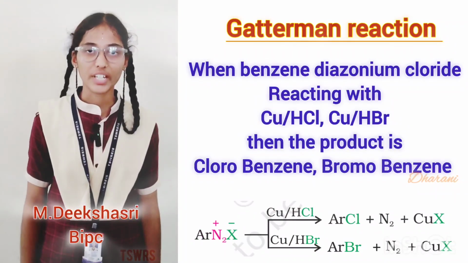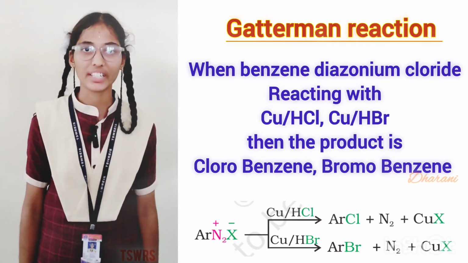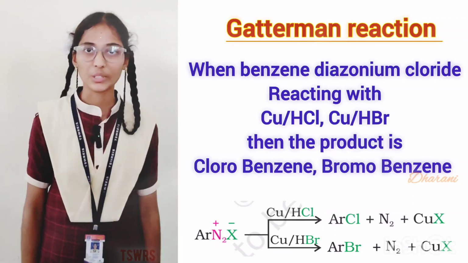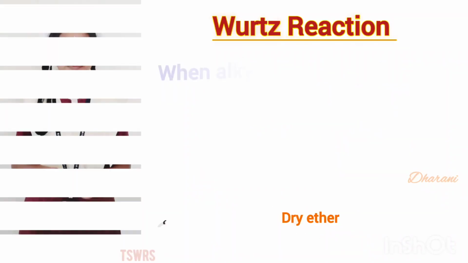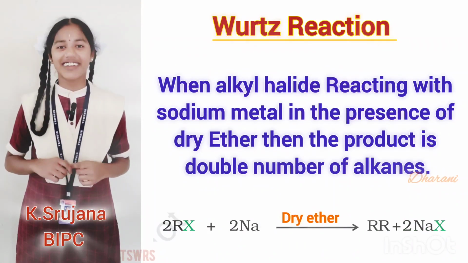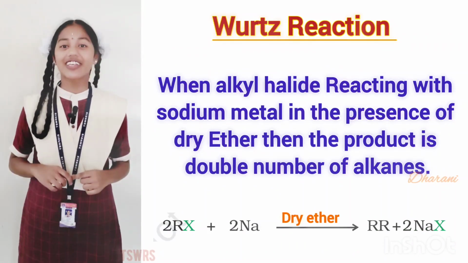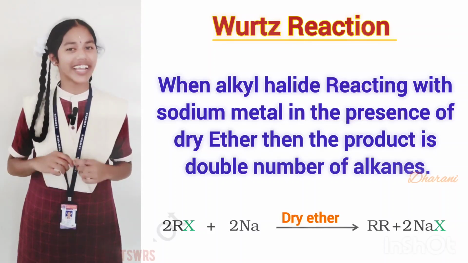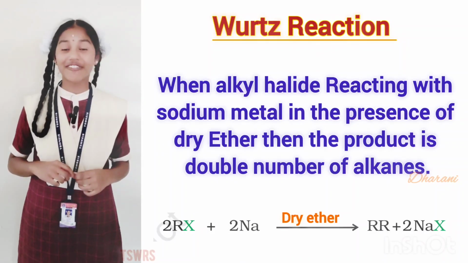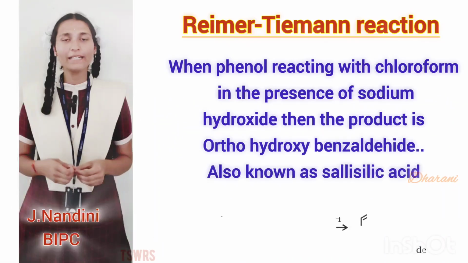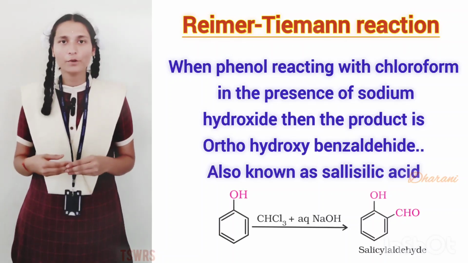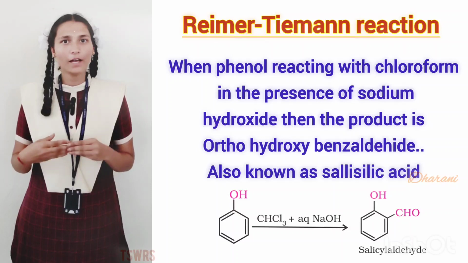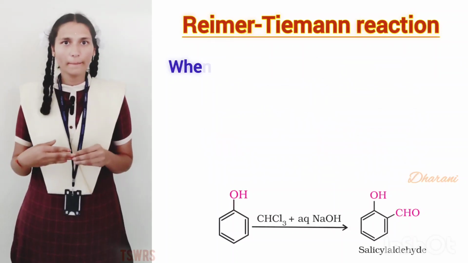Gattermann's reaction. When benzene diazonium chloride reacts with Cu/HCl, Cu/HBr, the product is chlorobenzene, bromobenzene. Wurtz reaction. When alkyl halide reacts with sodium metal in the presence of dry ether, the product is double the number of carbons in the alkane. Reimer-Tiemann reaction. When phenol reacts with chloroform in the presence of sodium hydroxide, the product is ortho-hydroxybenzaldehyde.